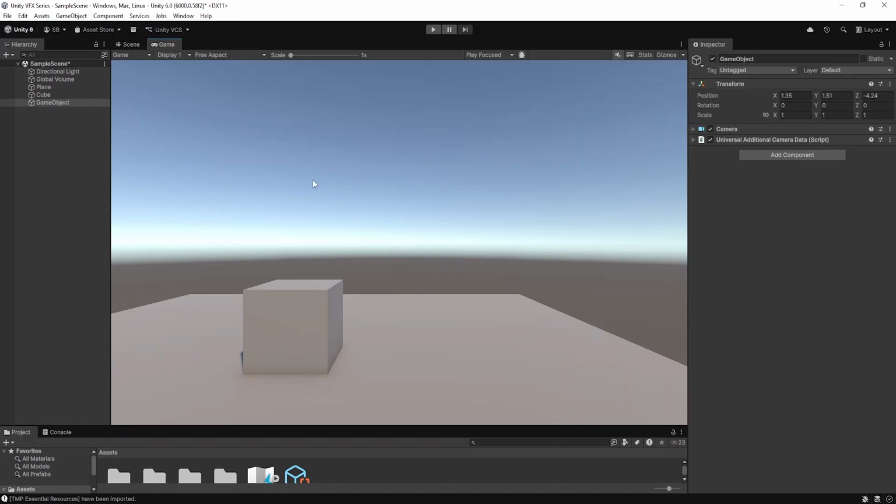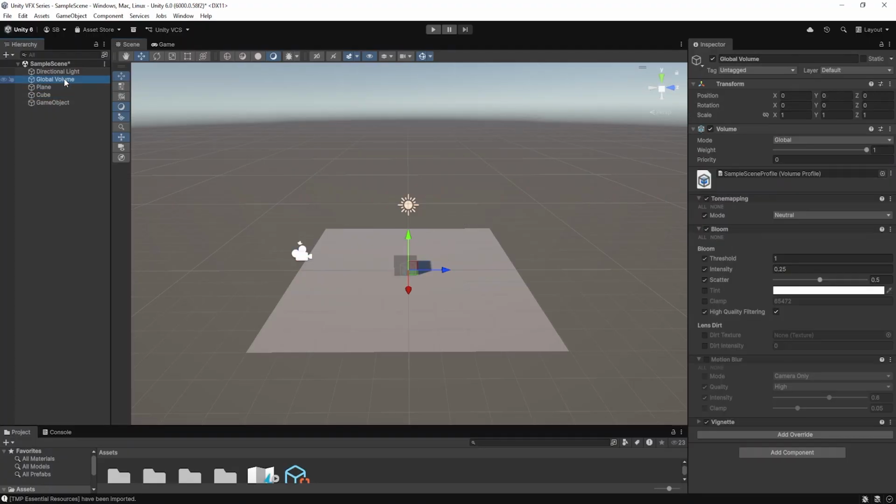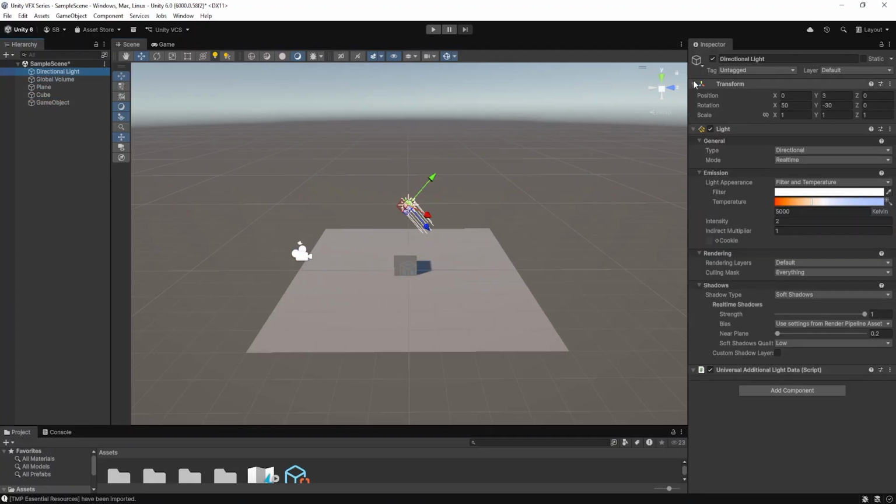If you move it, you can see it's moving. That means this camera is working right now. So we need to understand that every game object has a transform, and it has a position, rotation, scale. So anything you select, any game object, will come with a predefined transform.